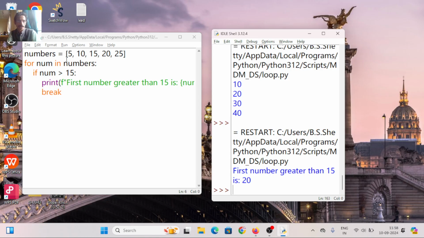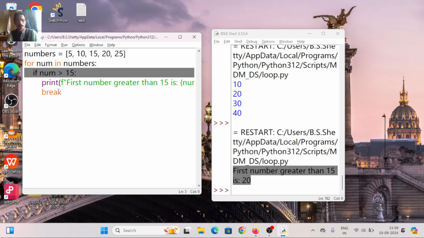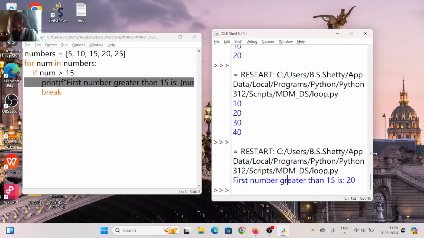See here. Is it 5? Is it 10? If so, print, otherwise not. But is the number greater than 50? No. Here it is: the loop printed 20. The first number greater than 50 is 20. Can you see the output? For the first three numbers 5, 10 and 50, this condition is not satisfied. But when the number becomes 20, this condition is satisfied. That's why I get this output. Clear? Next.